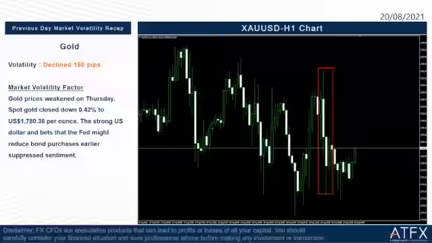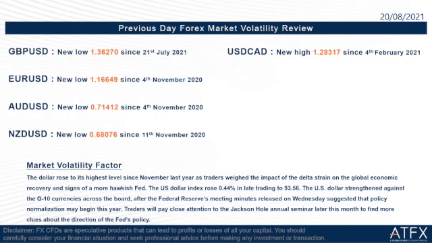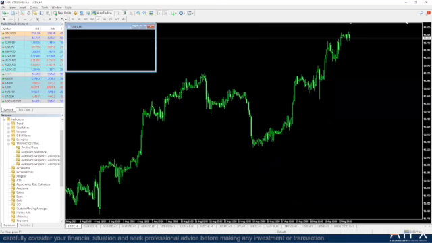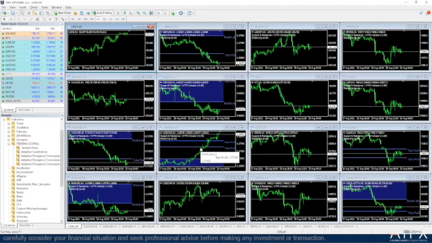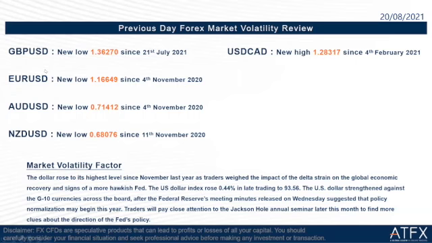The next one is the previous day Forex market volatility review. For the GBP USD, there is a new low. We go back to our market graph here first. We can see that there are a lot of new lows and new highs in the market, especially in the Forex market. Back to PowerPoint, the new lows are GBP USD, EUR USD, AUD USD, and NZD USD, new lows in some days, as we can see here. And the new high is for the USD CAD, a new high since 4th February this year.